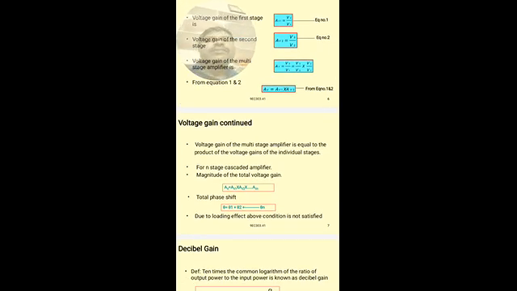So the voltage gain of the multi-stage amplifier is equal to the product of the gains of the individual stages.